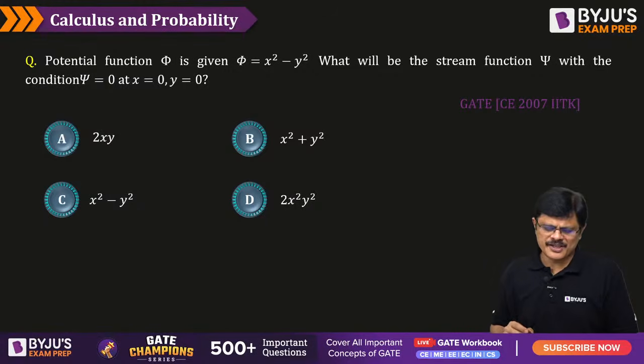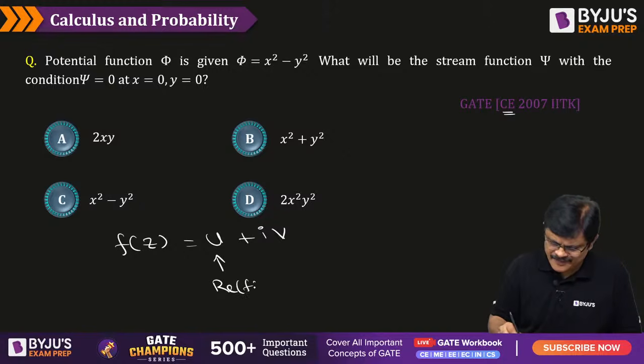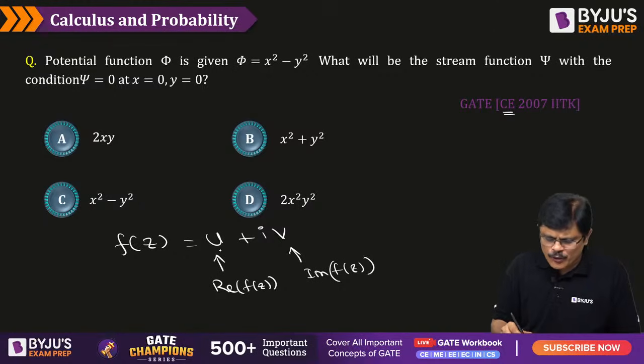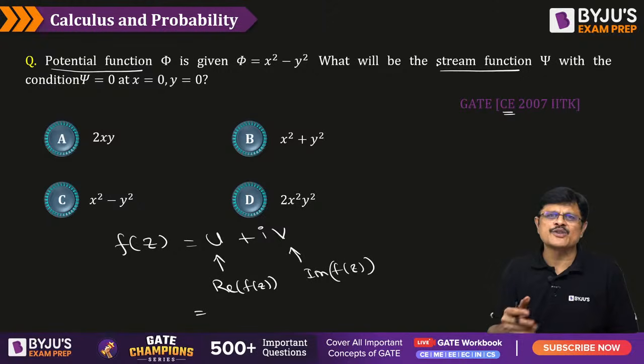Next one, potential function is given. See, this particular terminology is related to civil engineers, my dear friends, but we have a complex function f(z) equal to u plus iv. This is called real part of f(z) and this is called imaginary part of f(z). So in this, what you call u, in some particular application this u will be like phi, which is like potential function, and psi, there instead of u and v they are using phi and psi, my dear friends, nothing more than that. It depends on a particular application.